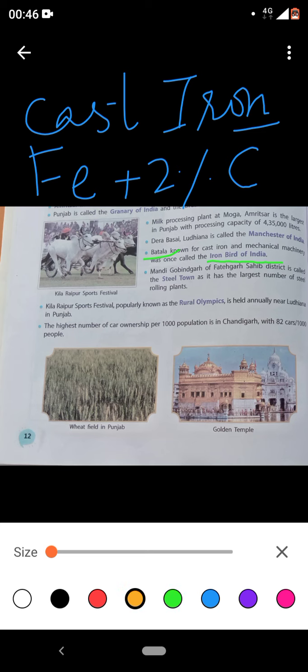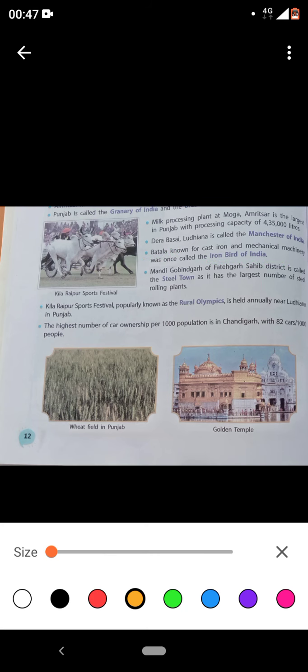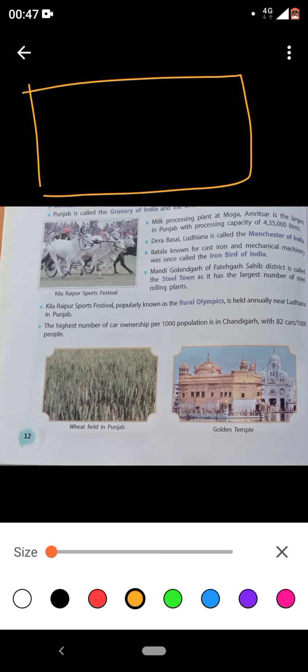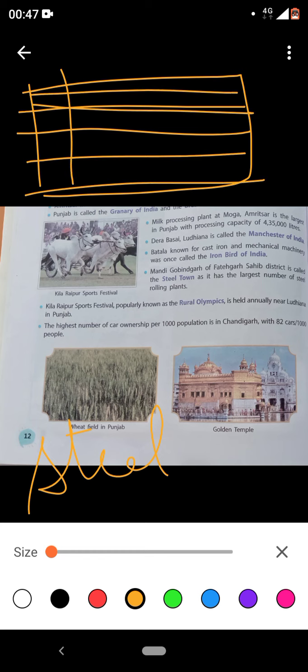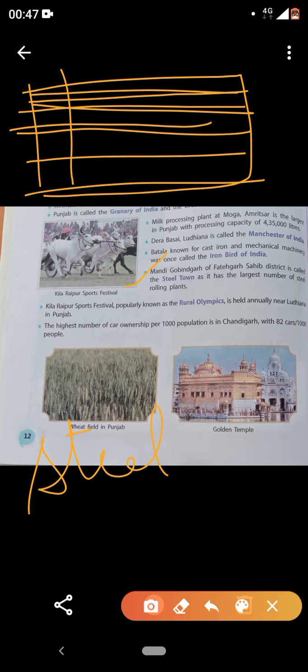Clear? Next point, Mandi Gobindgarh in Fatehgarh Sahib district is called the steel town as it has the largest number of steel rolling plants. What is a steel rolling plant? If we have to make steel into a plain sheet, it is rolled there with the help of a roller. We pass the roller through this plate and it is converted into a thin sheet of steel. That is why Mandi Gobindgarh of Fatehgarh Sahib district is the steel town as it has the largest number of steel rolling plants. Clear with this point also?